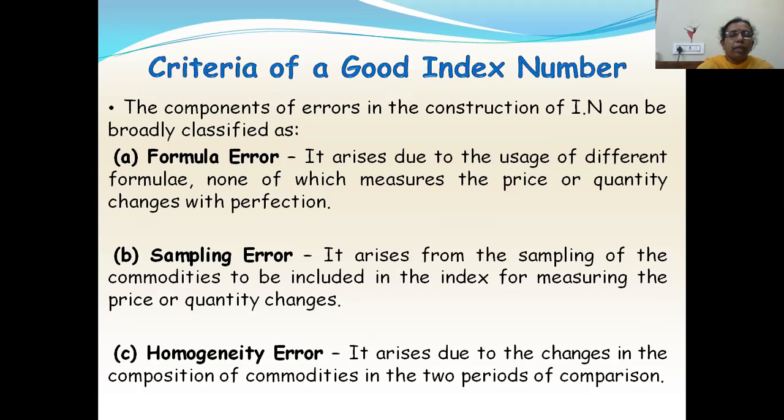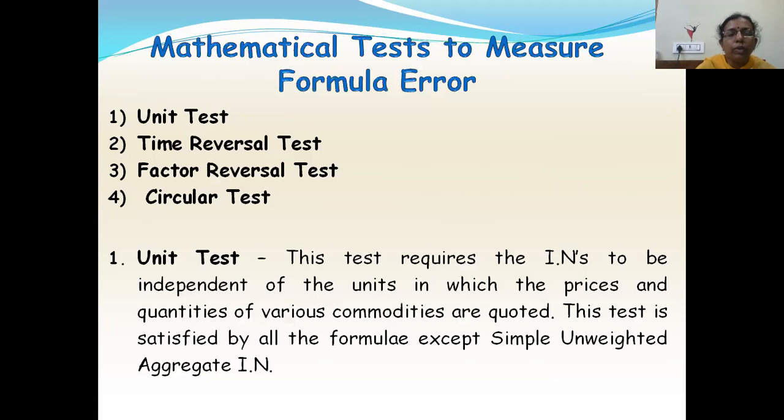So here this sampling error, we can rectify it by selecting the correct sample. Homogeneity error, we have to compare the periods with the same composition of the commodities. Now, how to rectify this formula error? To measure this formula error, you have different tests: unit test, time reversal test, factor reversal test, circular test. These are known as criteria of a good index number. So the criteria of a good index number are the unit test, time reversal test, factor reversal test, and circular test. Now we'll discuss one by one.